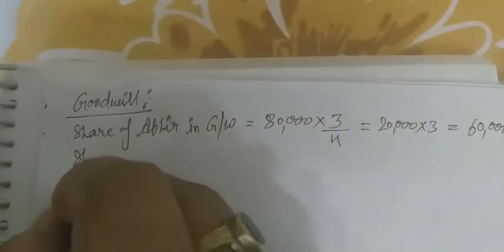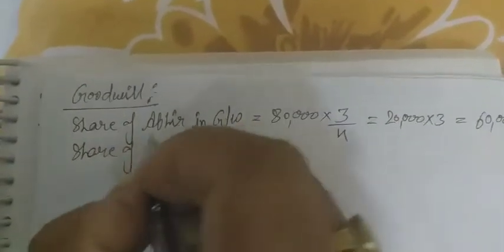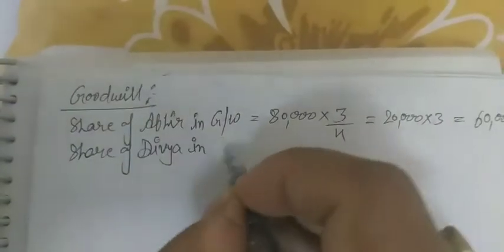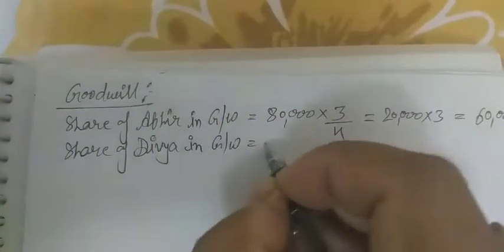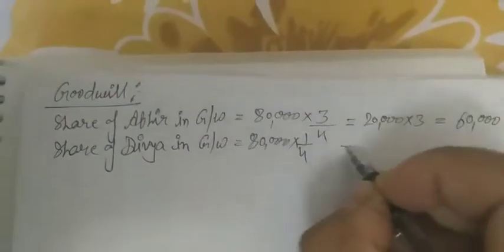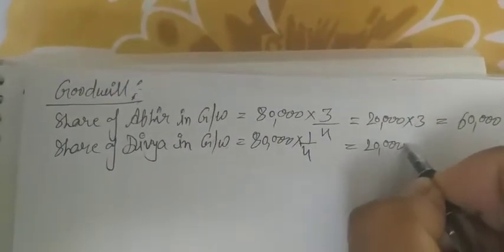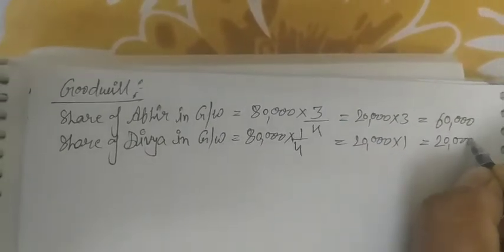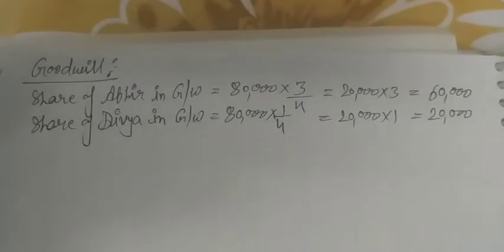And the share of Divya in goodwill is 80,000 multiplied by 1/4. It is the sacrifice ratio for Divya. Multiplied by 1, that is 20,000. So total 80,000 is distributed.